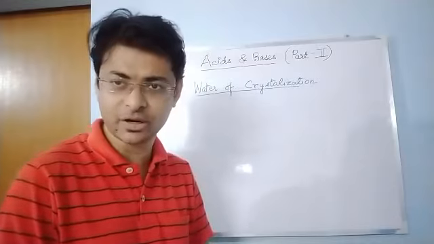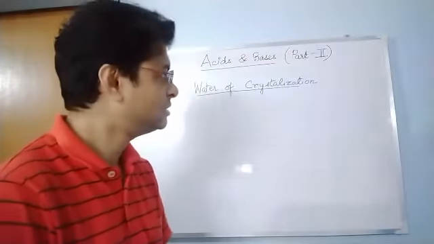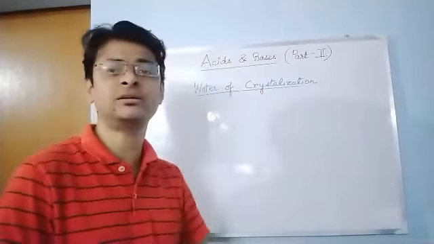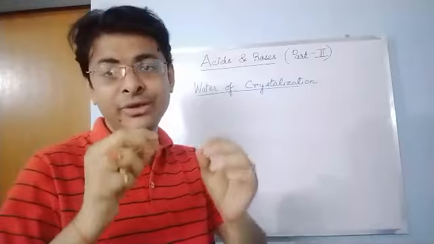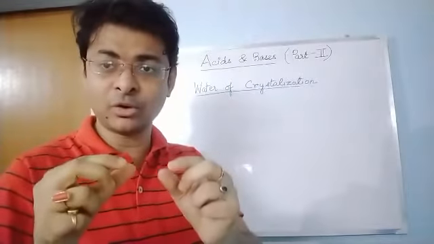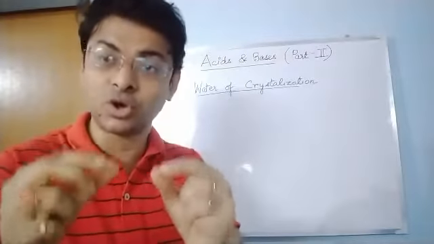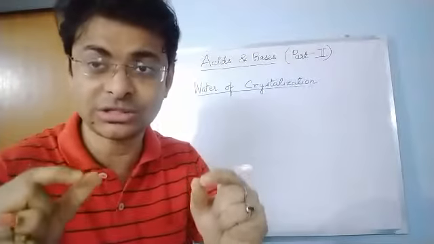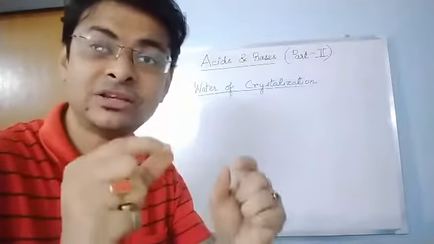This is the last part of acids, bases and salts. What is water of crystallization? Water of crystallization is the fixed number of water molecules that can be present in a salt.